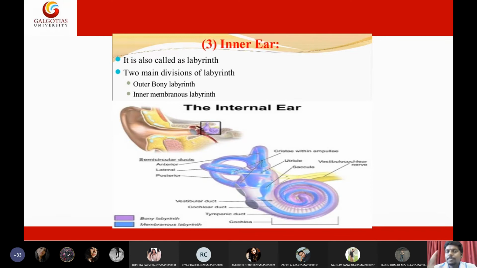This labyrinth is made up of two parts: the bony labyrinth and the membranous labyrinth. Bony means the bone itself is carved inside to make the canals. Within these bony canals you have tubes, blood vessel-like structures, called the membranous labyrinth. Within this membranous labyrinth you will find fluid, and that fluid is called lymph. You have perilymph and endolymph. Now the differences between perilymph and endolymph: imagine you have two types of fluids, one a high density fluid and the other a low density fluid. Or imagine you have water and oil.